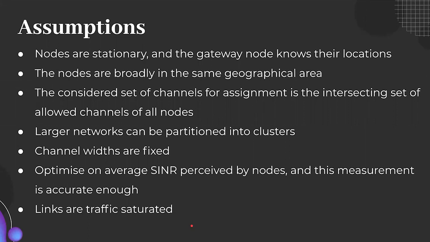Some assumptions that we make. The first is that nodes are stationary and the gateway node knows their locations. The mechanism by which these locations are shared is not within the scope of this work. We also assume that nodes are broadly in the same geographical area, and that the considered set of channels for the assignment is the intersecting set of allowed channels of all nodes. We make this assumption about nodes being in the same broad geographical area so that there is an intersecting set of allowed channels. Larger networks can be partitioned into clusters that do have enough overlapping channels.